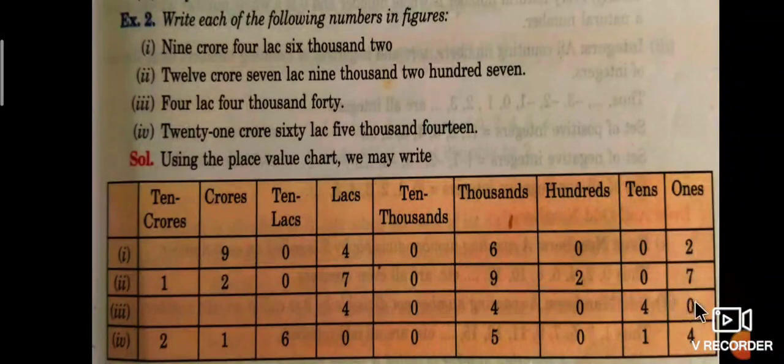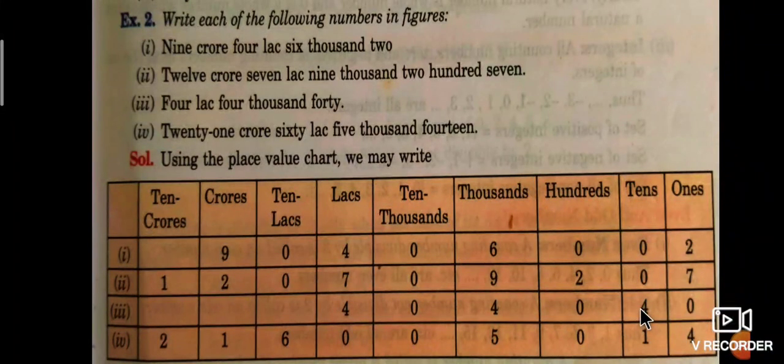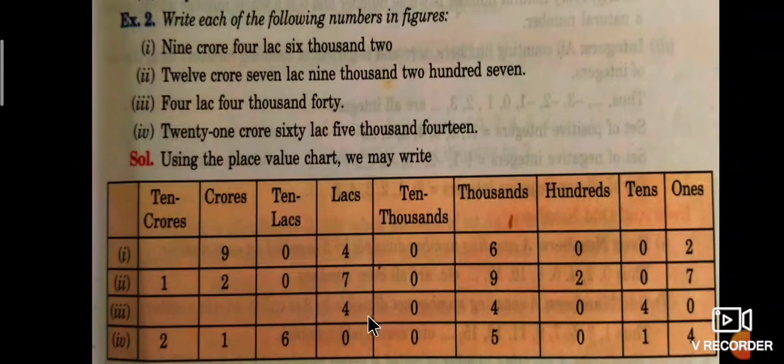Fill 0 in units, starting from your right side, then 4 in tens, 0 in hundreds, 4 in thousands, 0 in ten thousands, and 4 in lakhs. Therefore we read this as 4 lakh 4,040. The last one is 21 crore 60 lakh 5,014.